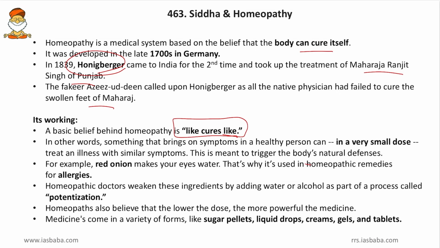For example, a red onion makes your eyes water, and that's why it is used in homeopathic remedies for allergies. So red onion causes allergy, and it is also used as an anti-allergen. Then homeopathic doctors weaken these ingredients by adding water and alcohol as part of a process called potentization. Friends, we know that in homeopathy, the same thing which causes symptoms is given in small bits. So we have to weaken that. So for weakening, we have to add water and alcohol, and we have to process it in the form of potentization. Then homeopaths also believe that the lower the dose, the more powerful the medicine.